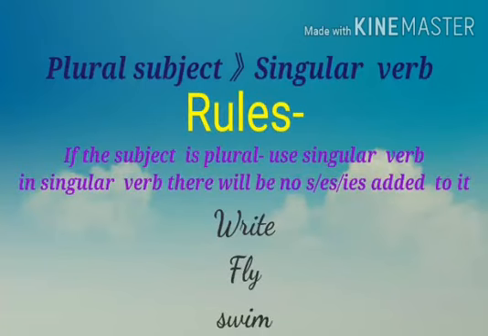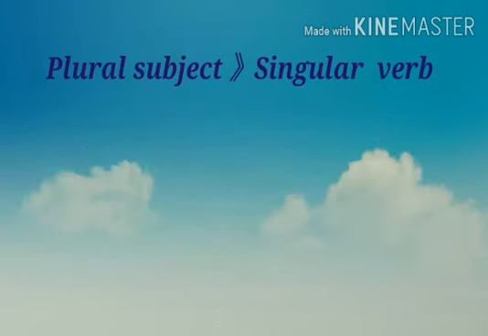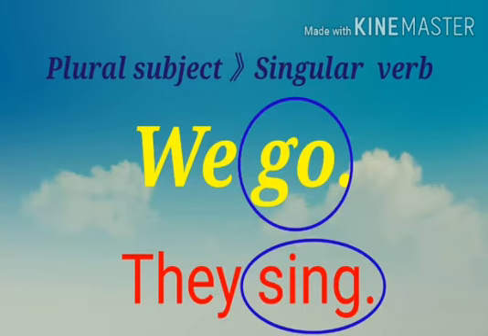In the sentences, if we see the subject is plural in number, those subjects take singular verb with them. And in singular verb, we don't have to add any s, es or ies to it. The main form of verb is only the singular form of verb. Now look at this example. We go. Here, we is plural in number. That is why it has taken singular verb go. They sing. They is again a plural subject, so it has taken the singular verb sing. See, with the verb we haven't added any s, es or ies. The main form of verb is singular form of verb.